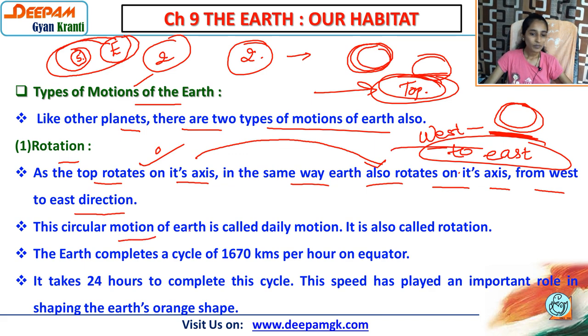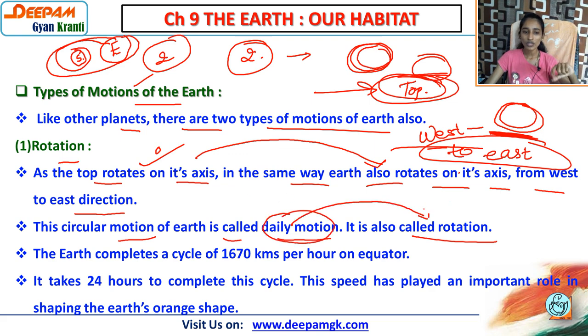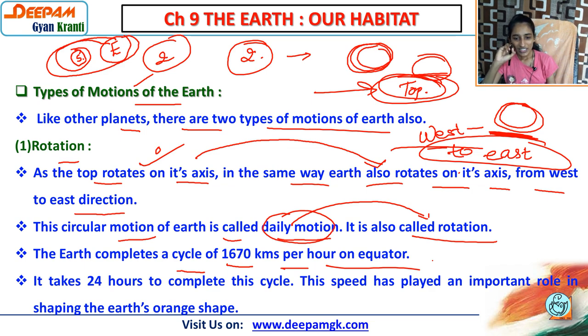This circular motion of the earth is called daily motion, and it is also called rotation. So we have two names. When the earth rotates on its own axis, it is called daily motion, and it is also known as rotation. The earth completes a cycle at 1670 kilometers per hour on the equator. That is also very important. See the speed of rotation. What is the speed of rotation?